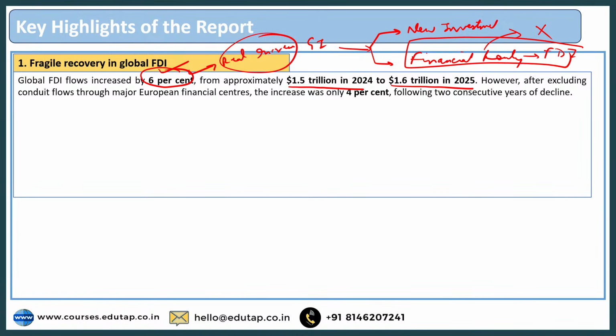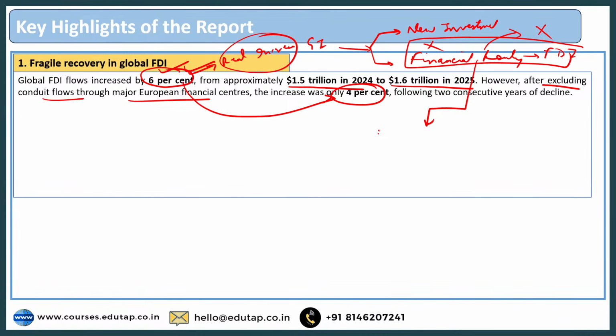Once you exclude these financial routing flows from the entire FDI increase, you will see that the report says that, after excluding the conduit flows from the major European financial sector, the increase was only 4%. So even though the global FDI flows increased by 6%, the real increase is only 4%. What type of financial routing am I talking about over here?